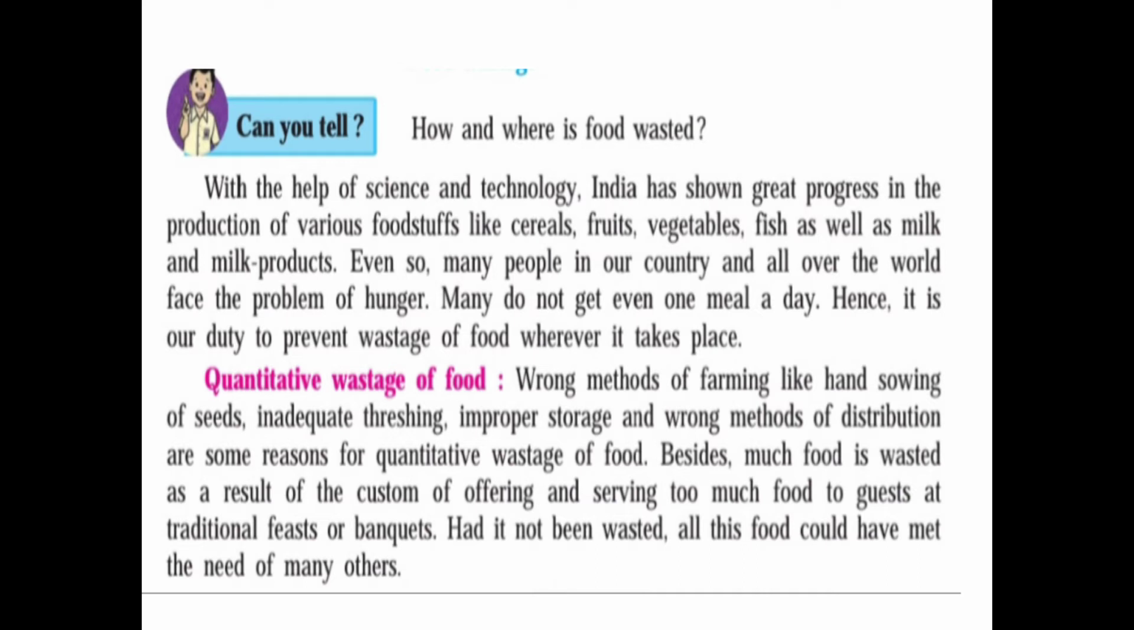Now see, first is the quantitative food wastage. Quantitative means quantity. Here we have to measure the quantity of food wasted. Here a large amount of food wastage is there. Why does it happen? Because of wrong methods of farming and wrong methods of handling the food. The distribution of food is also wrong, and storage is also wrong. That we have to see now.